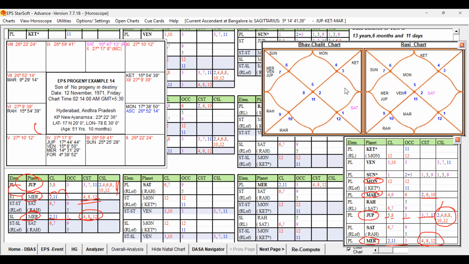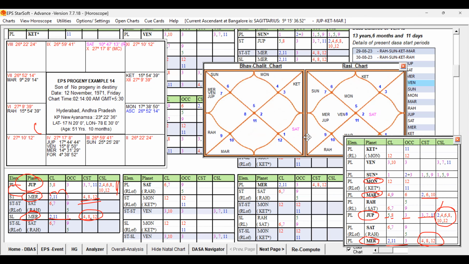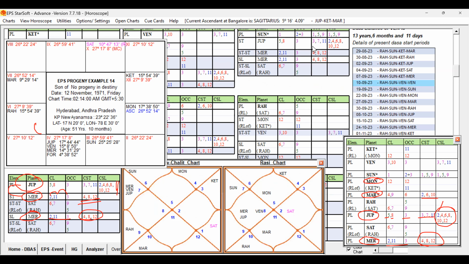And now we have to check the fifth cuspal sublord. Fifth sublord is Sun. Let us check Sun. Sun planet is the fifth cuspal sublord. Unfortunately, that planet is in the star of Jupiter. Jupiter is favorable but also unfavorable. Fifth sublord in the star of a planet that is strongly weak, favorable and unfavorable. But the 2A level planet Mercury is weak, and the sublord again Mercury, again it is weak.